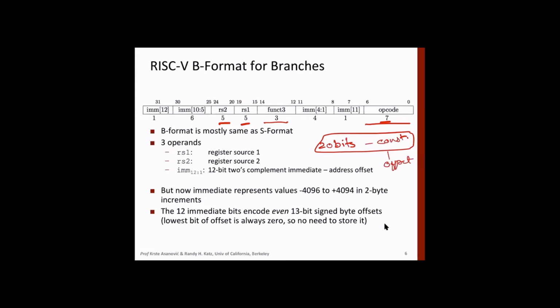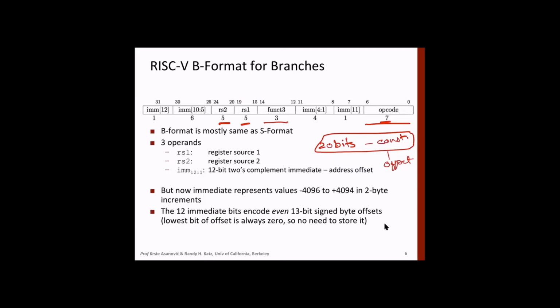So 20 plus, if you add up the others, just a minute, I'm sorry. So it is 12 bits, 12 bits of immediate field, not why I'm thinking of 20. 20 is in the case of jump. So 12 bits of immediate field, and if you add the remaining, it will be 32.